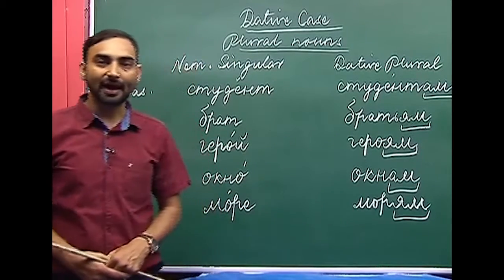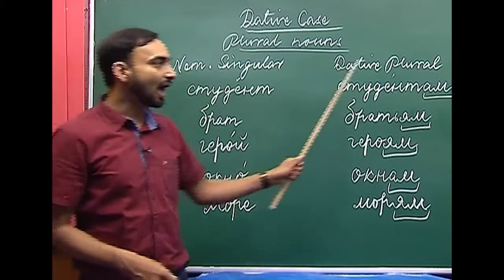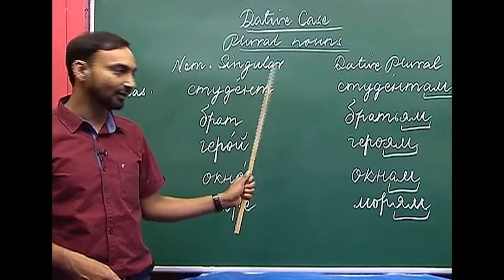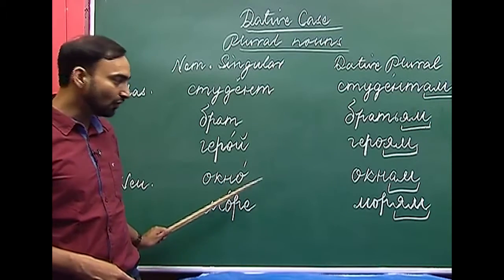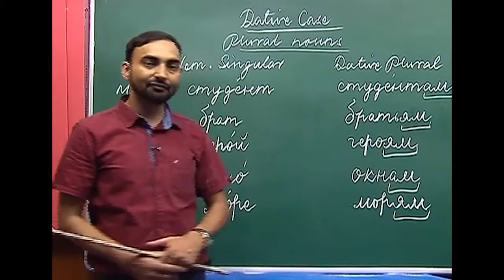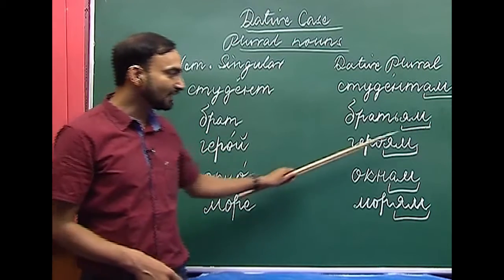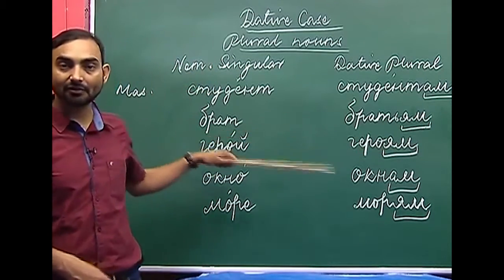So, if a noun ends with a hard ending, then we use am. For example, in student, which ends with a hard consonant, akno, hard vowel o, we use am. But if a noun ends with a soft ending, then we use yam. Brat is an exception because it has an irregular plural.